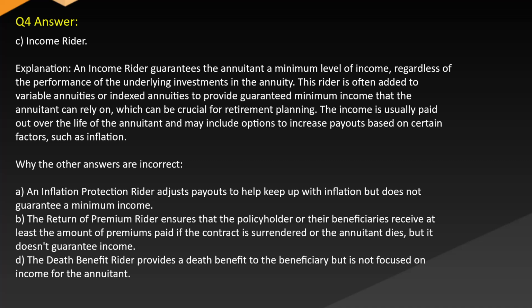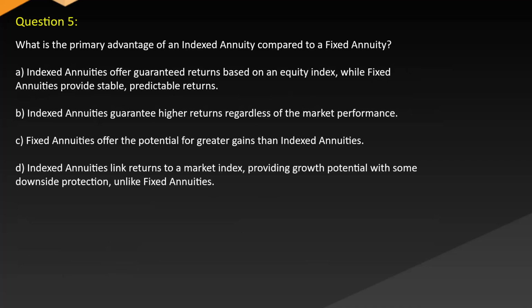While the other answers are incorrect, an inflation protection rider adjusts payouts to help keep up with inflation but does not guarantee a minimum income. B. The return of premium rider ensures that the policyholder or their beneficiaries receive at least the amount of premiums paid if the contract is surrendered or the annuitant dies, but it doesn't guarantee income. D. The death benefit rider provides a death benefit to the beneficiary but is not focused on income for the annuitant. Question 5. What is the primary advantage of an indexed annuity compared to a fixed annuity?